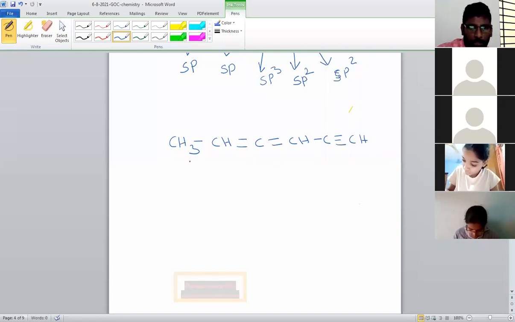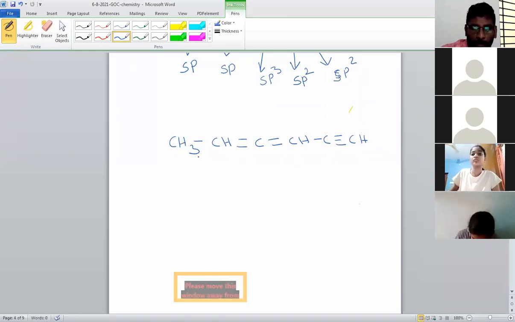Here observe this. The bonds of hydrogens are not visible. Is it or not? Here the bonds of hydrogens are not visible. But you have to remember, hydrogen bonds are visible or not, they always form single bonds. Hydrogen never forms a double bond. It only forms single bond. So no need to take hydrogen bonds.